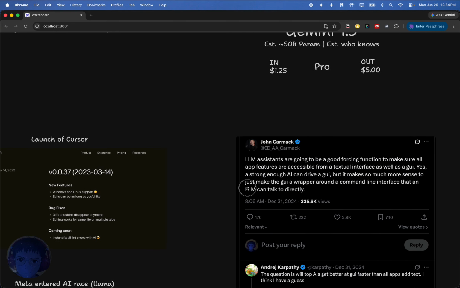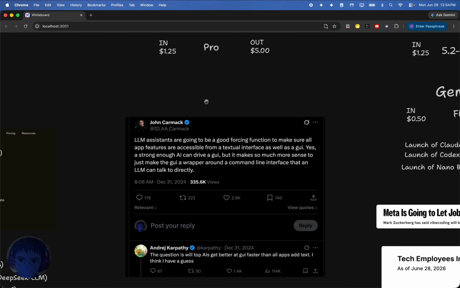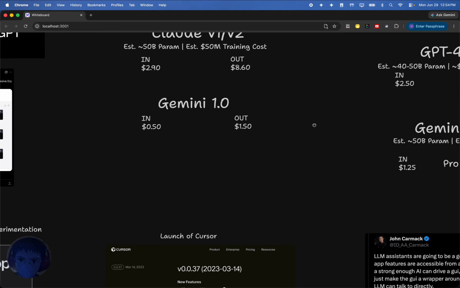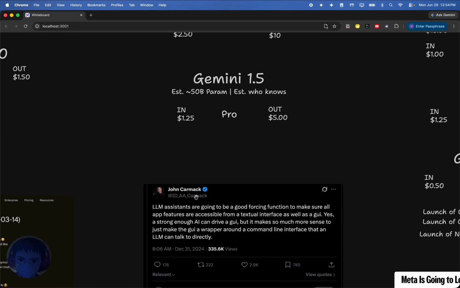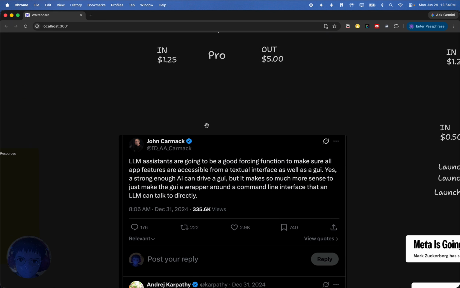I already kind of showed some John Carmack tweets in prior years. This one I think is worth looking at because it really shows the shift that we made in perception to these models. And so he says, LLM assistants are going to be a good forcing function to make sure all app features are accessible from a textual interface as well as a GUI. Yes, a strong enough AI can drive a GUI, but it makes so much more sense to just make the GUI a wrapper around a command line interface that an LLM can talk to directly.